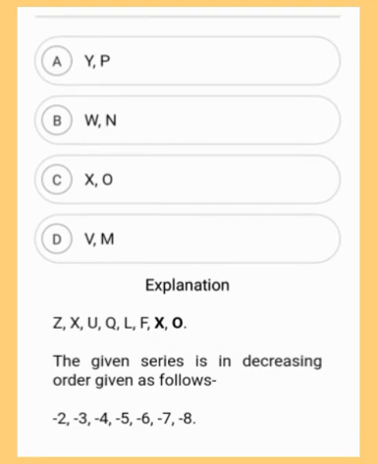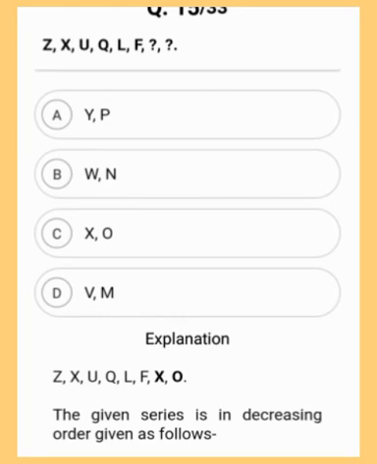The given series is in decreasing order, given as follows: minus 2, minus 3, minus 4, minus 5, minus 6, minus 7, minus 8. So if you follow this particular sequence, the correct option will be option C, which is X, O. Moving to the next question.